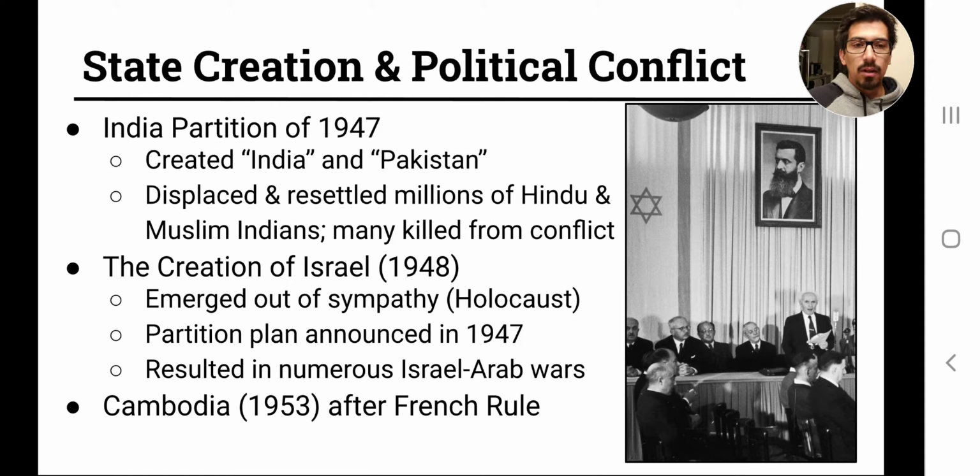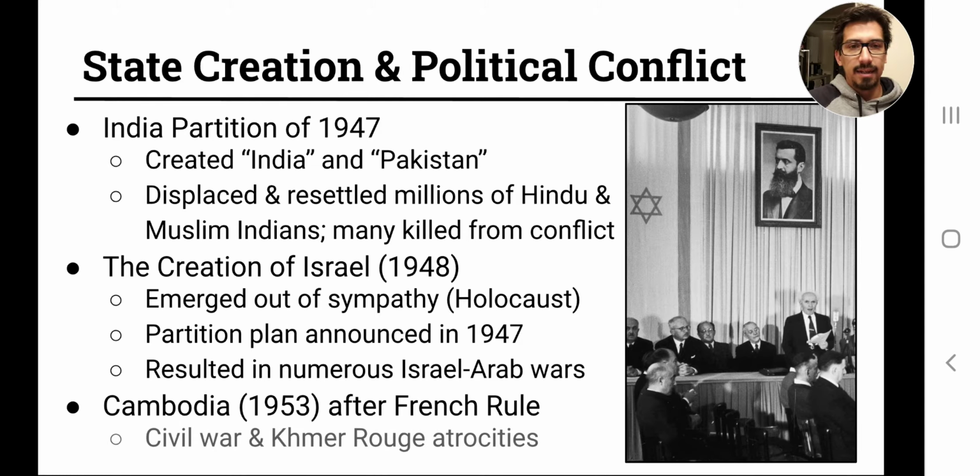The Cambodians also sought their own rule, and the end result of that was called the Kingdom of Cambodia. It lasted from 1953 until 1970, but that ended up devolving into civil war, and it led to the emergence of a group called the Khmer Rouge.